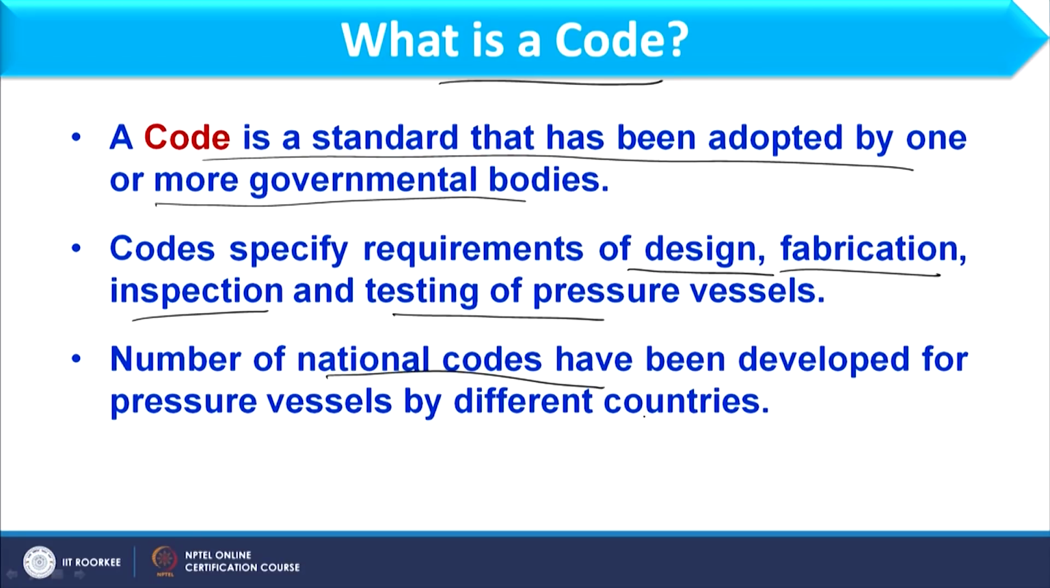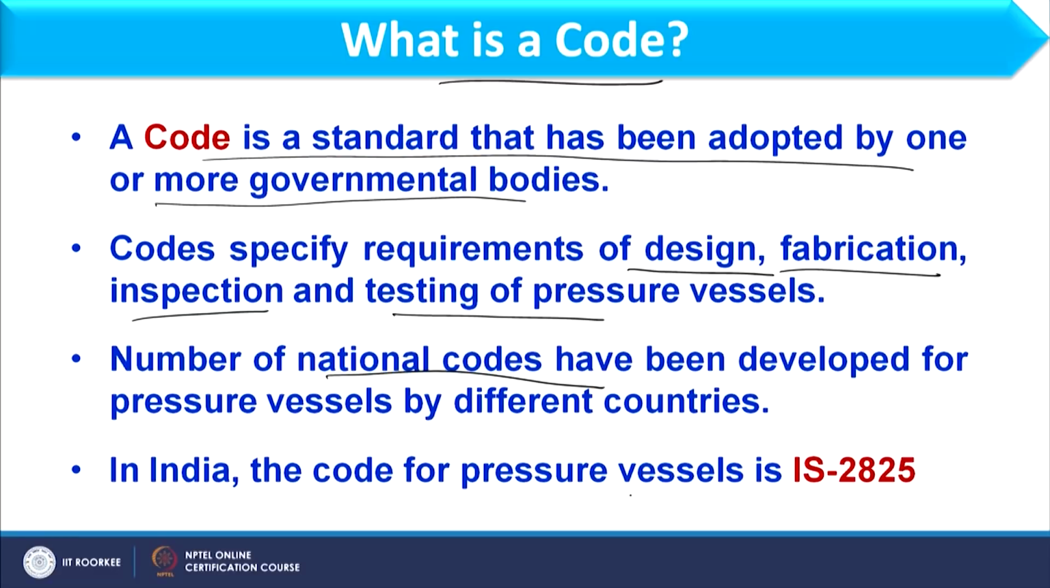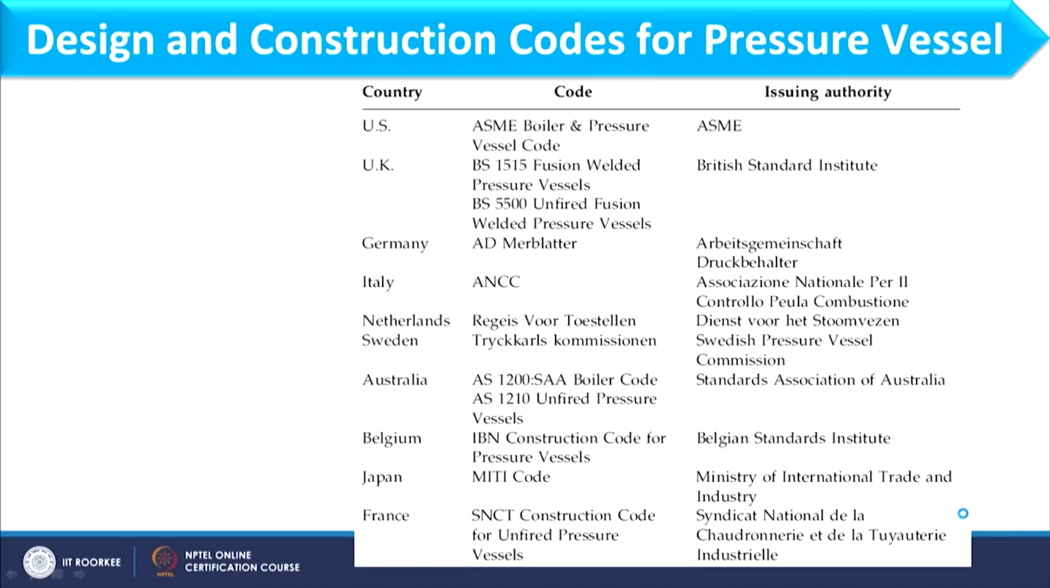A number of national codes have been developed for pressure vessels by different countries, because each country has different conditions, atmospheric conditions. So, accordingly, they provide their own code. In India, the code for pressure vessels is IS 2825. IS means Indian Standard, 2825-1969.